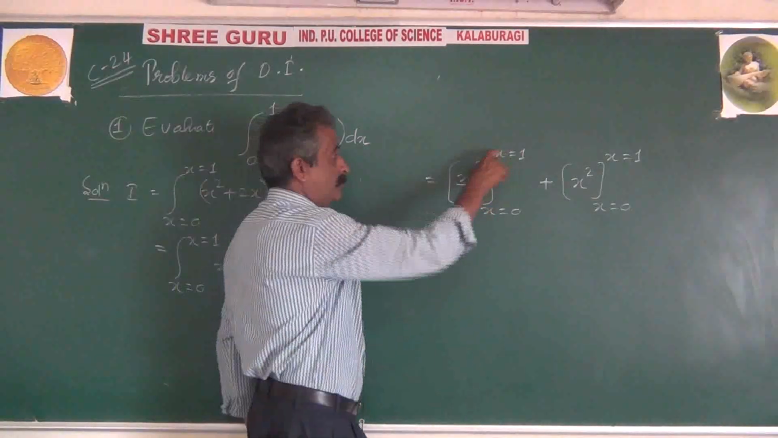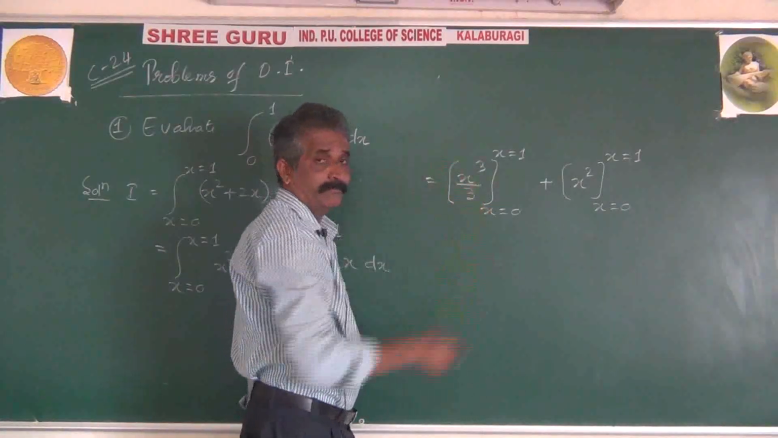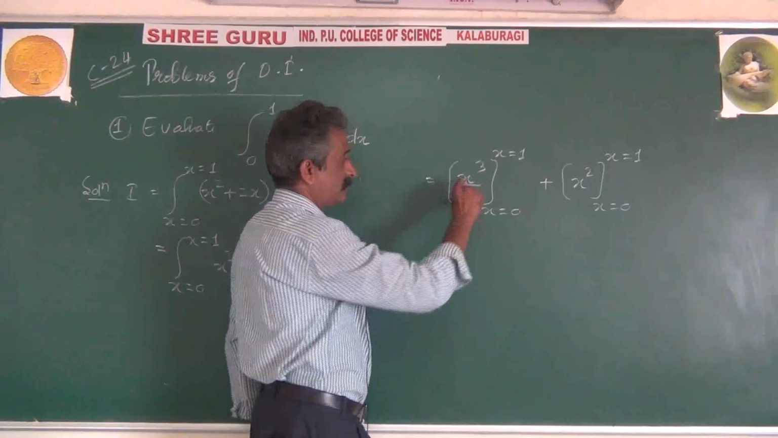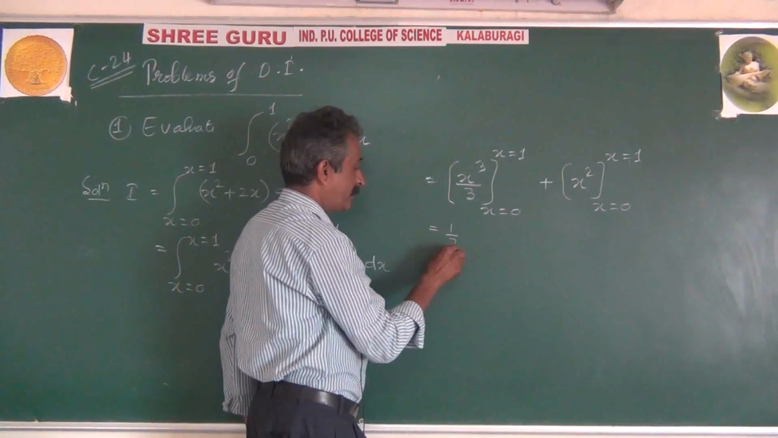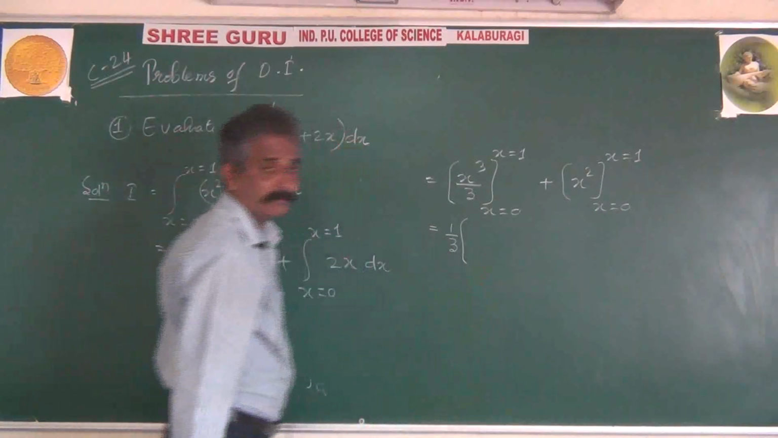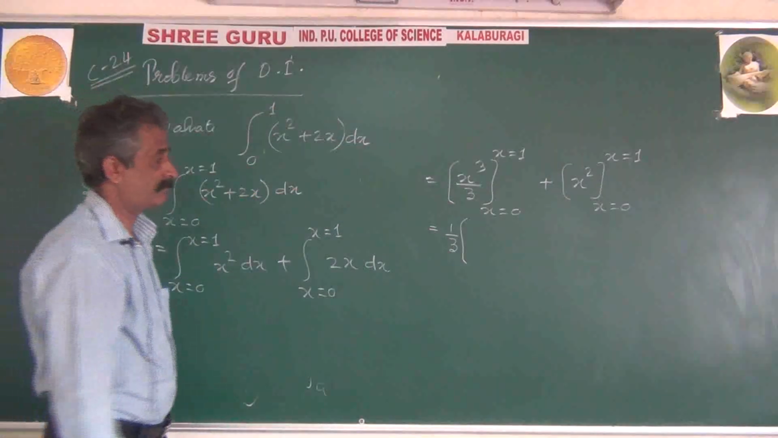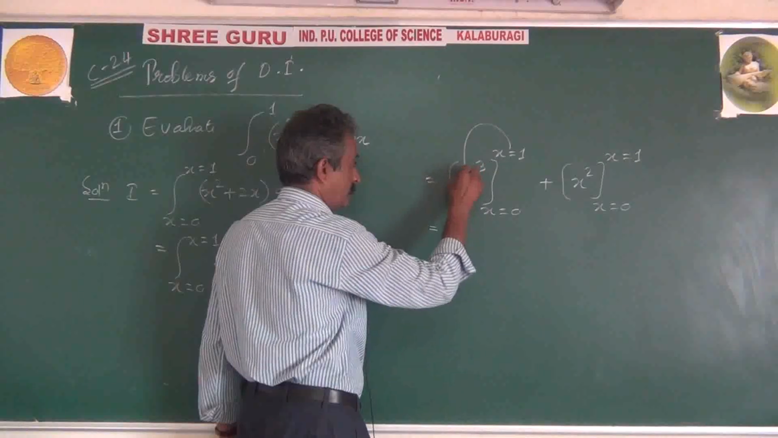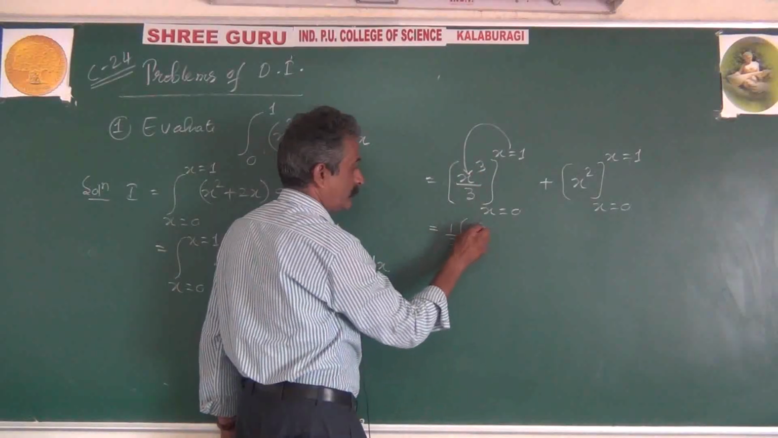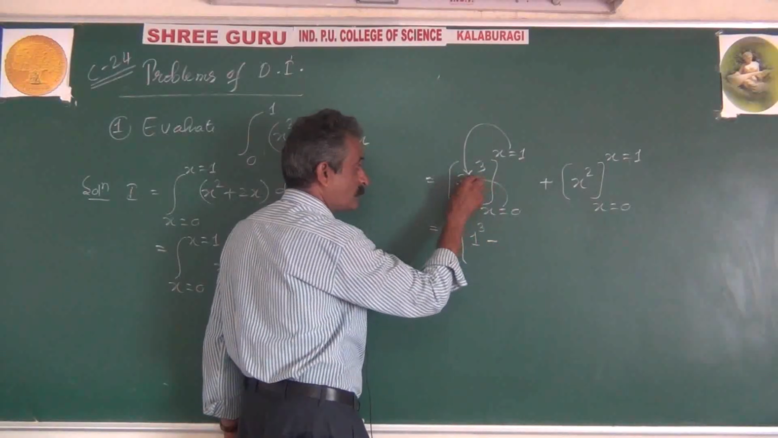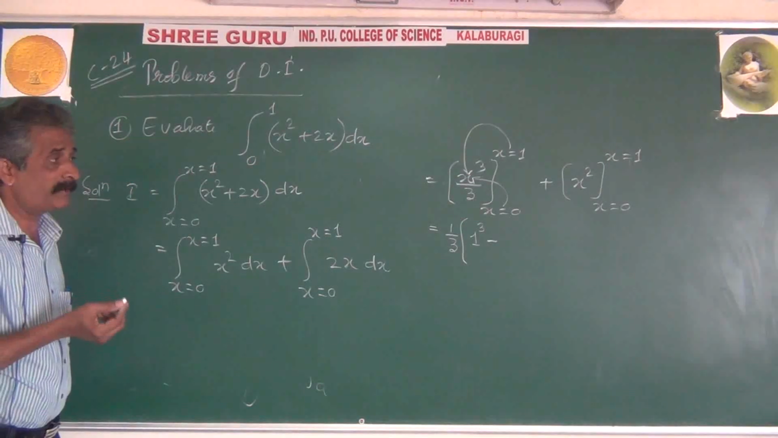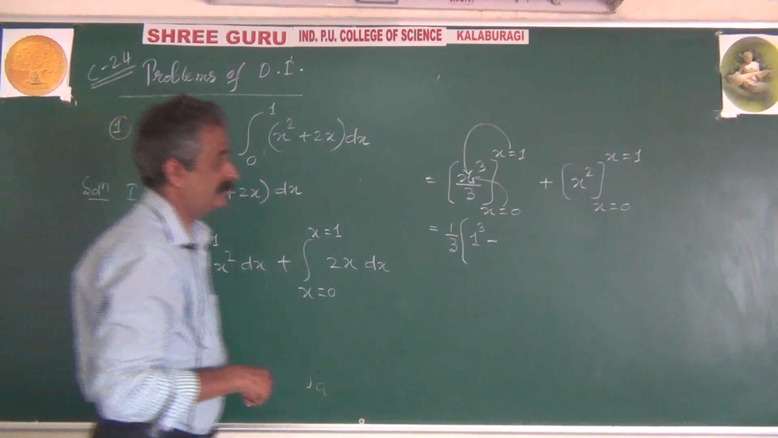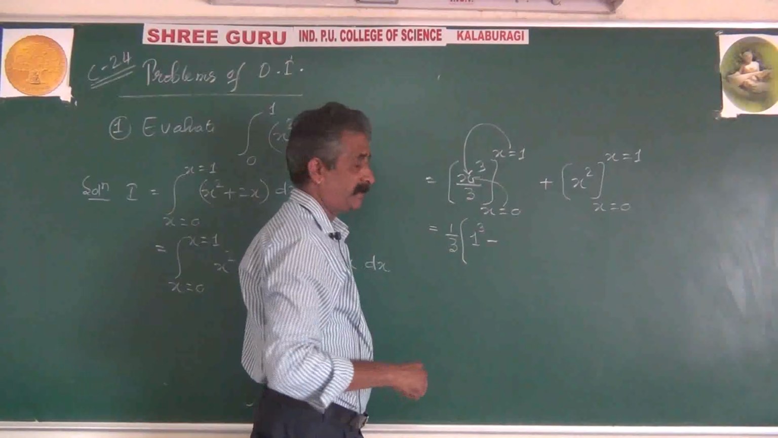First, use upper limit minus lower limit, but 1 by 3 is total common. So 1 by 3 can be kept out of the limits substitution. Put x equal to 1 cube, minus put x equal to 0. Don't change the function pattern. What is the function pattern? Cube of x. Only the value you replace.